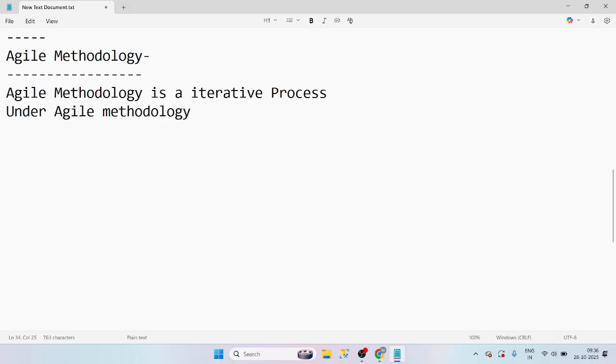Under agile methodology, we have different types of frameworks, guys. Ramya, do you know cricket? Yes. For every sport we are going to have a board, right?